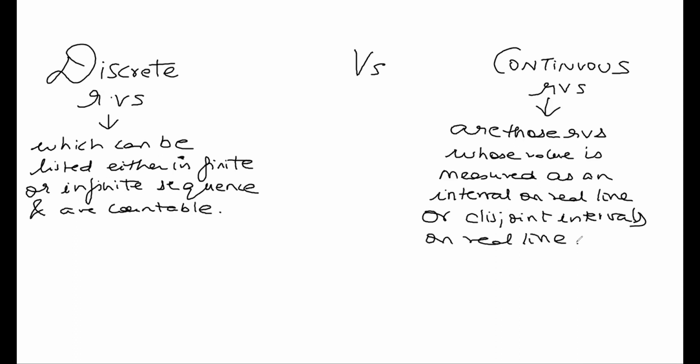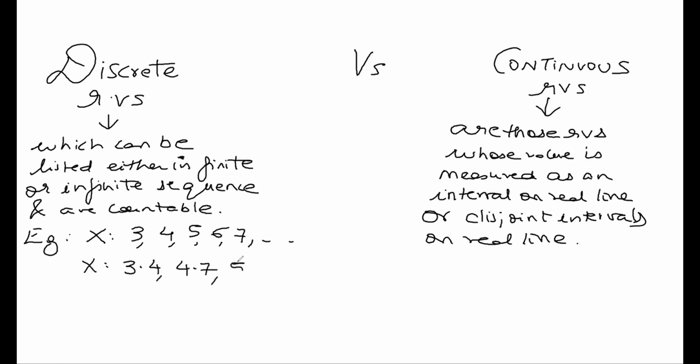We can take an example. Suppose my random variable X takes values 3, 4, 5, 6, 7, and so on. Another example would be my random variable takes values 3.4, 4.7, 5.1, 6.3, 7.2, and so on.